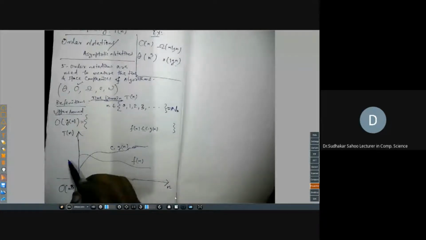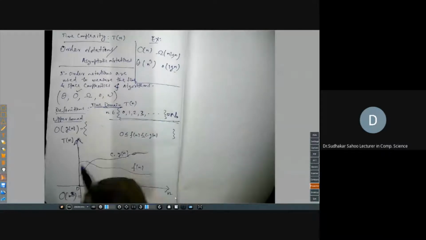Another condition: this is my n, this is T of n, my function. n is the input size, 0, 1, 2, 3, 4. It is the domain. And time of an algorithm, can it be negative? Time is always positive.